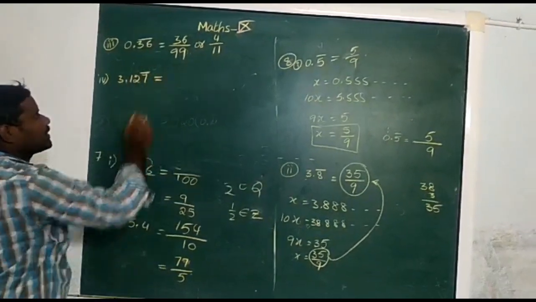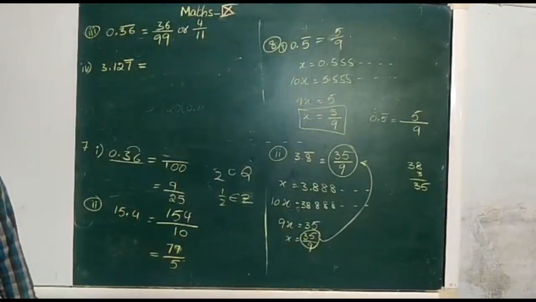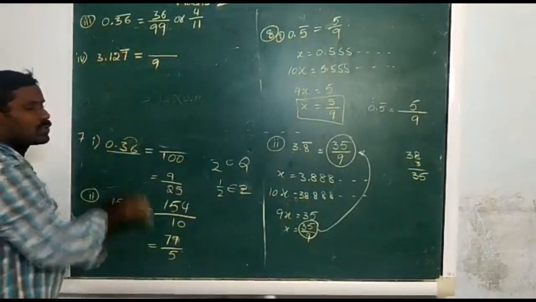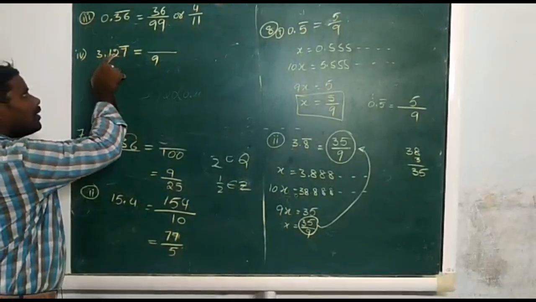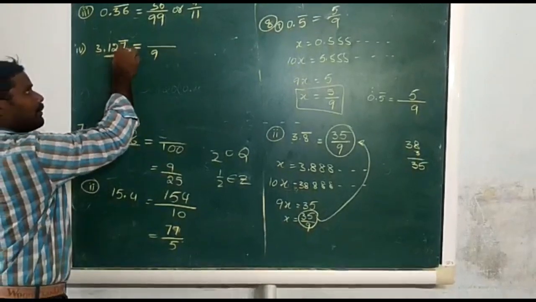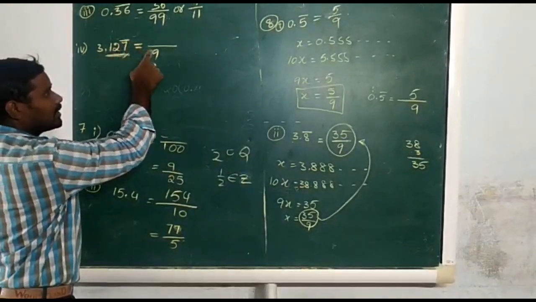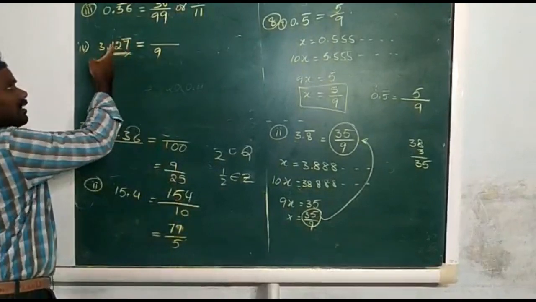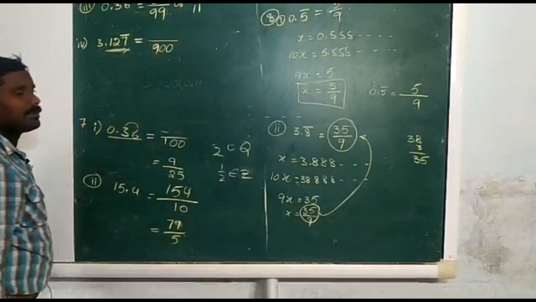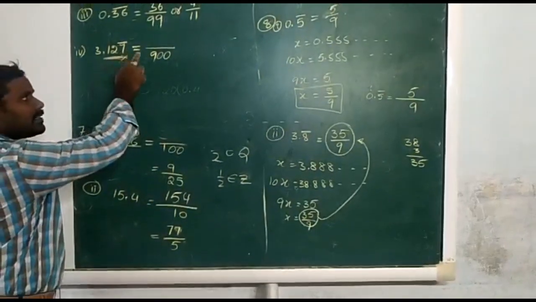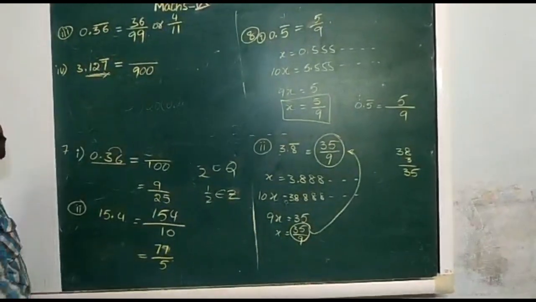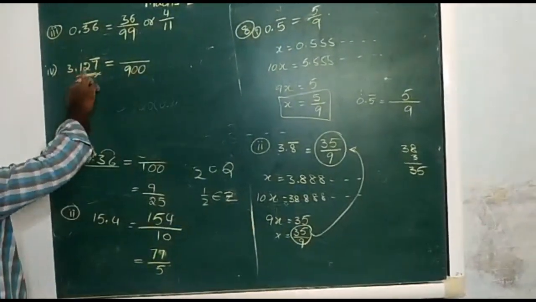Now we are taking the last problem, 3.127 bar. Here 3.12 and 7 bar, only one number is repeating, that means only one 9. After the decimal there are three numbers, and only one number is repeating, so in its place we write 9. The numbers which are not repeating, how many are there? Two numbers. For those we write zeros. The repeating number is a 9, and the non-repeating numbers after the decimal are taken as zeros. Now it is 900.